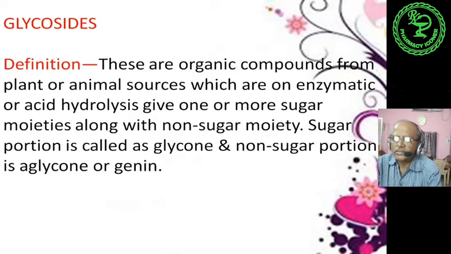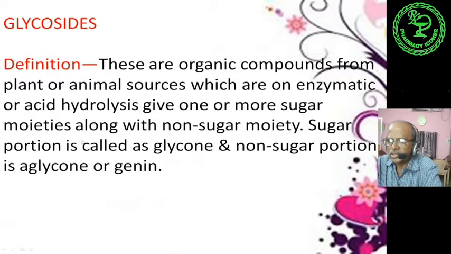So let us discuss the definition of glycosides. These are nothing but organic compounds from plant or animal source which, on enzymatic or acid hydrolysis, give one or more sugar moieties along with a non-sugar moiety.